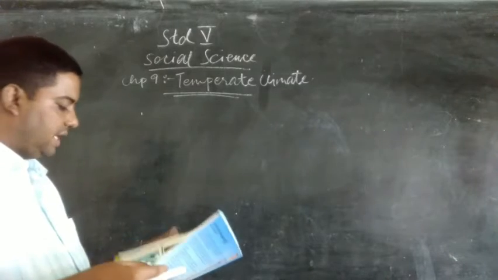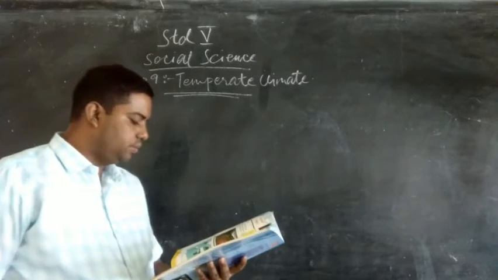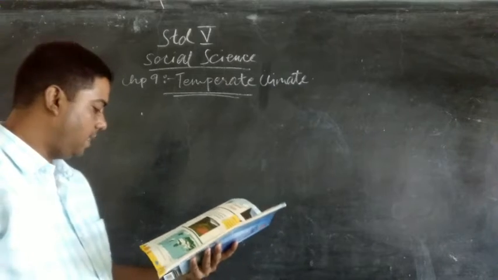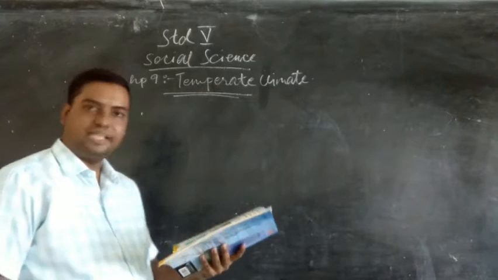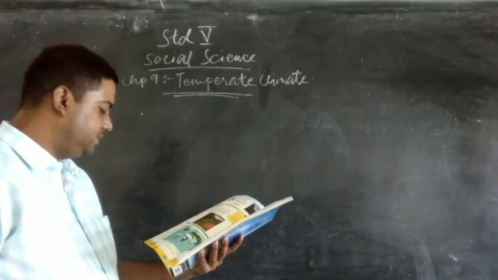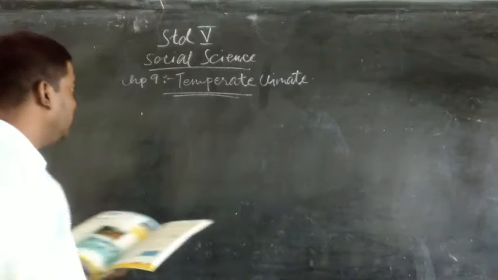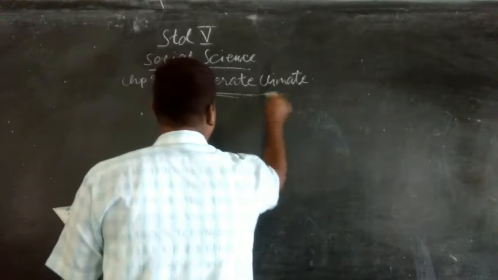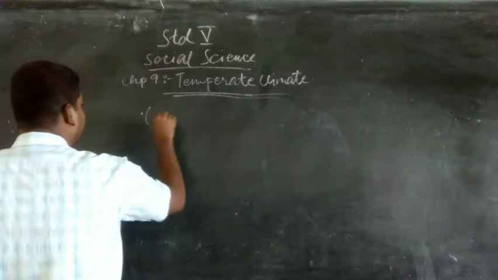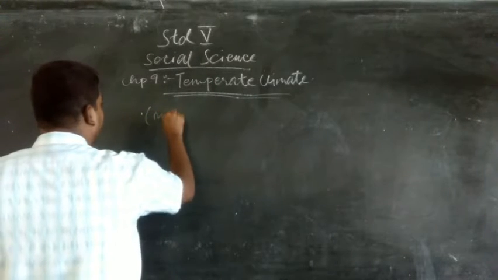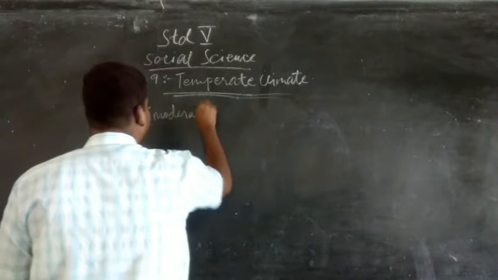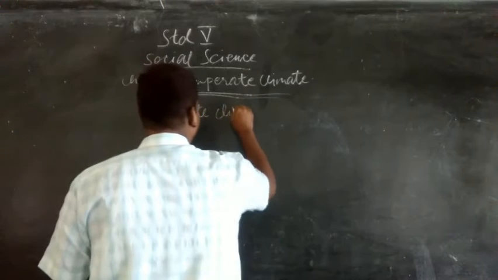The temperate zone lies to the north of the torrid zone in the northern hemisphere and to its south in the southern hemisphere. This zone is neither too hot nor too cold. So when we come to this particular climate, temperate climate, it is characterized by a moderate climate, or a climate which is neither too hot nor too cold.